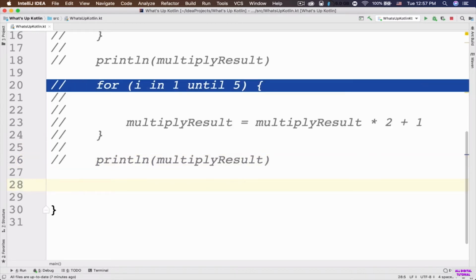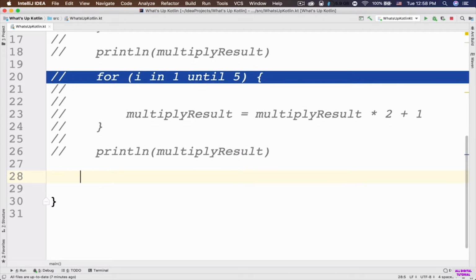Okay, so now let's comment out these lines of code here because we don't need them anymore. So sometimes you might want to execute a code a certain number of times, or you might want to repeat something a certain number of times. In those cases, you don't need the constant, right? So for that, we have something called repeat. So we just write the repeat keyword, and then inside the parenthesis of this repeat, I'm gonna put the number of times that I want to execute a code.